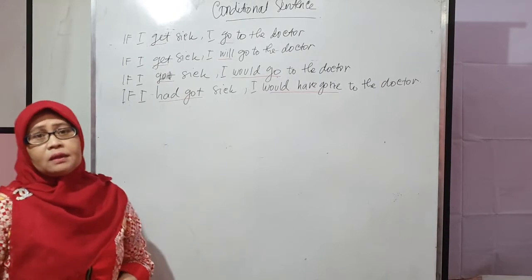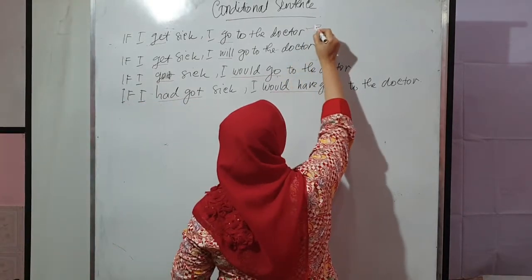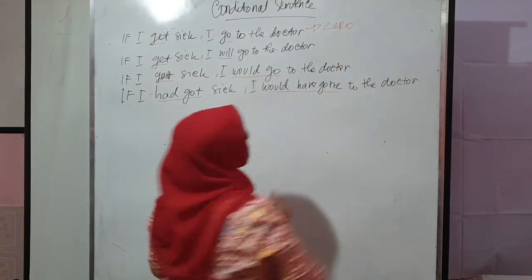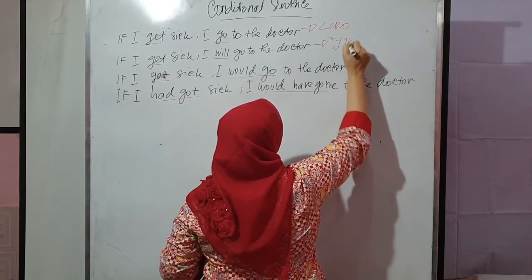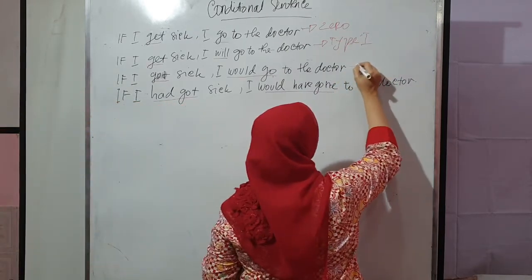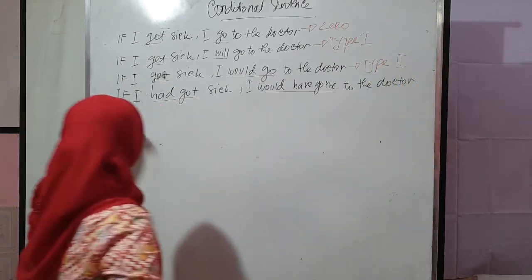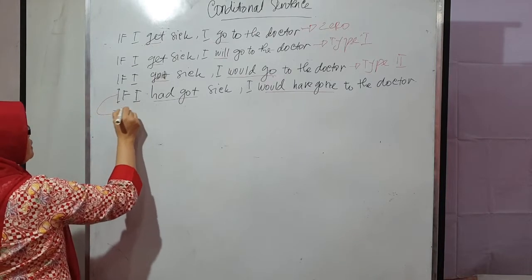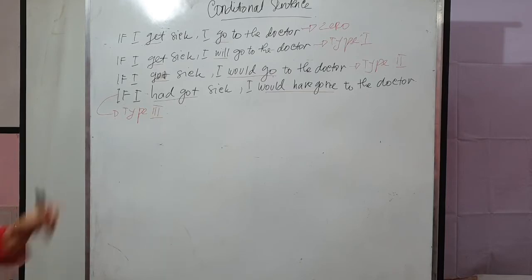Actually, when we talk about the conditional sentence, there are 4 types. The first type is the zero conditional sentence. The second is type 1. The next is conditional type 2. And the last is type 3. Okay, now let's continue to discuss in more detail one by one.